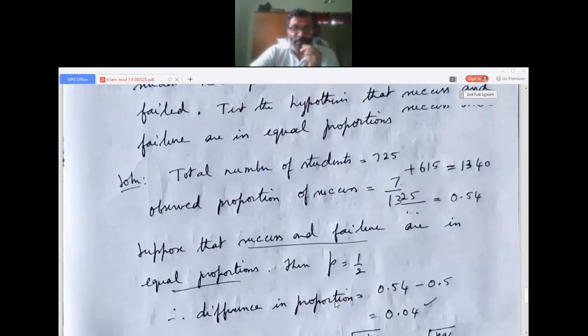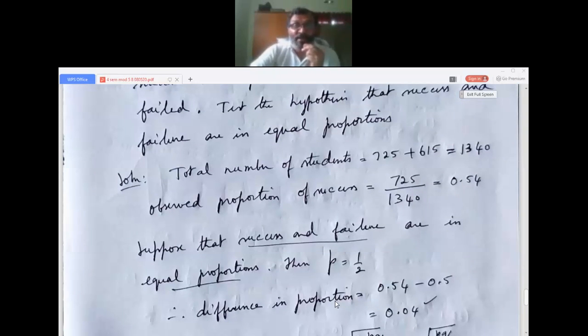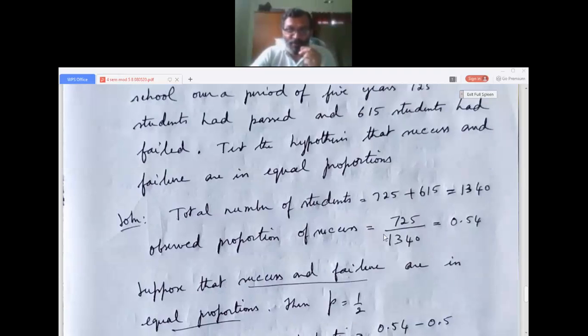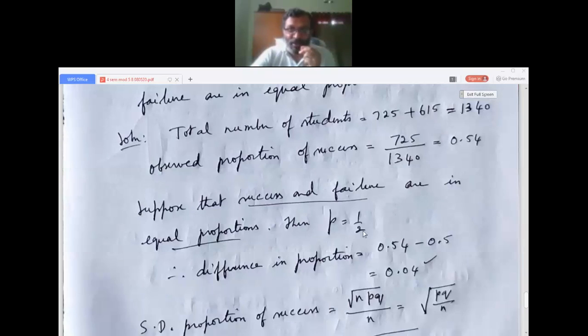So assume this. Suppose that success and failure are in equal proportions, then P is equal to half. Pass means probability is half, fail means P is half. So the difference in proportions will be 0.54. Here you got 0.54 as the proportion of success, but here it is actually equal, so 0.5. So the difference is 0.54 minus 0.5, that is 0.04.